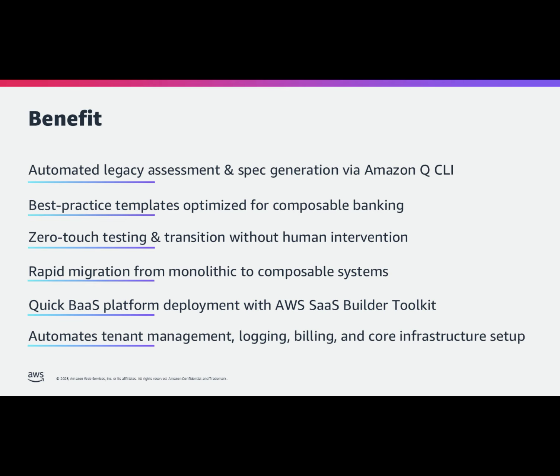Our solution offers six key benefits in transitioning legacy banking systems to composable banking. First, we automate legacy assessment and specification generation through Amazon QCLI, accelerating the initial phase of modernization. Second, we provide best practice templates optimized for composable banking, reducing development time while ensuring quality. Third, our zero-touch testing and transition process operates without human intervention, minimizing error potential and ensuring reliable migration. Fourth, we enable rapid migration from monolithic to composable systems, significantly enhancing business agility.